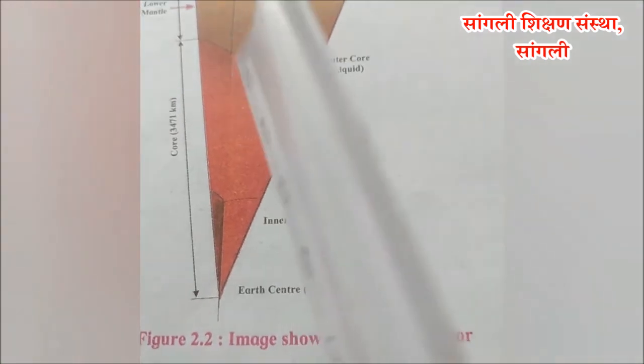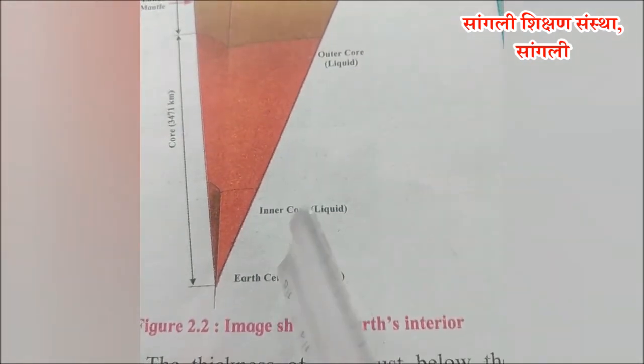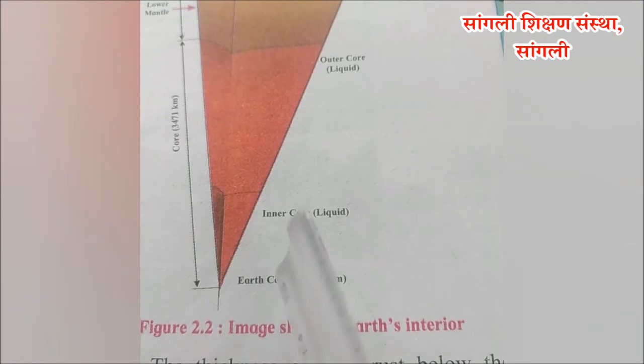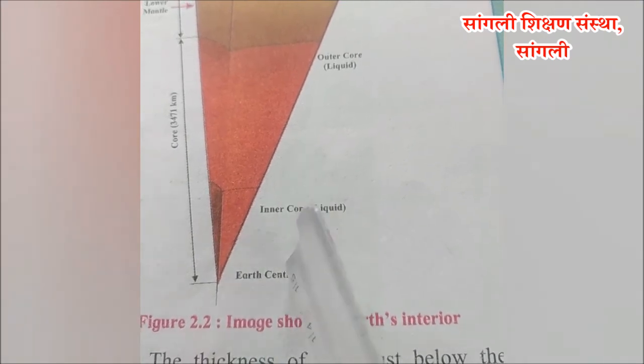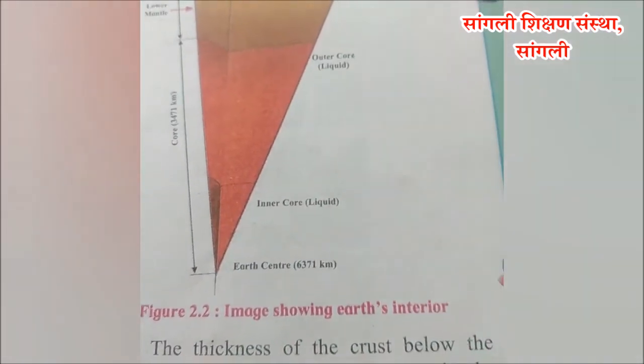The earth's rotation gives them circular motion. Electric currents develop in these spiral eddies of liquid iron, and the magnetic field is generated here. It is sometimes called geodynamo too. This magnetic field of earth functions even outside of the earth.